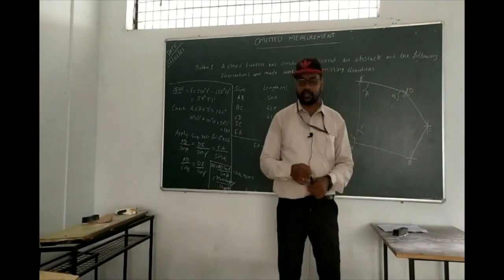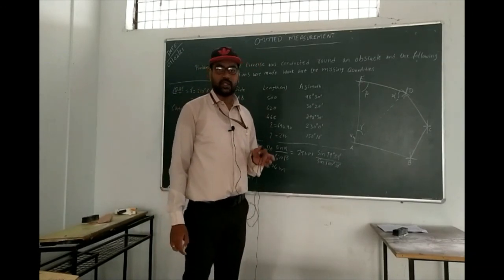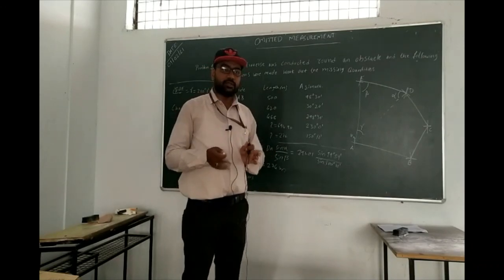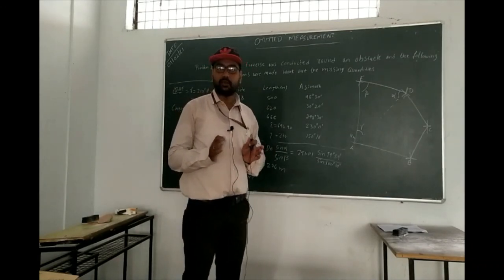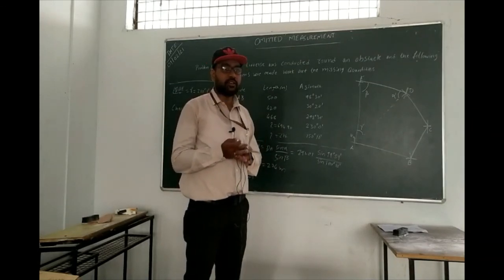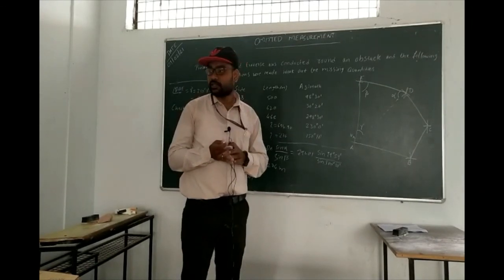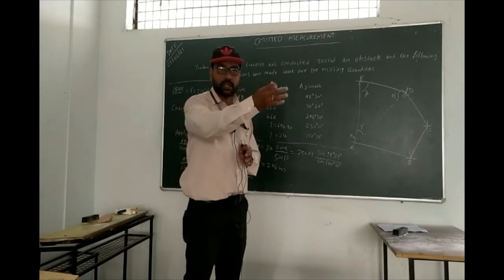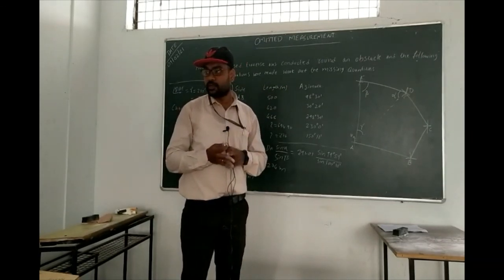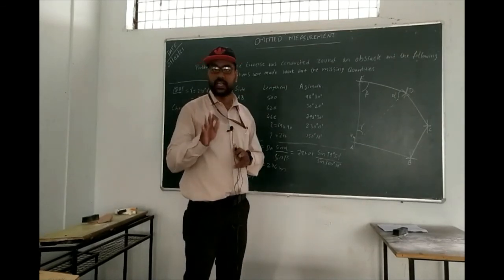In the next class I will start tachymetric survey. As concerned with the third unit, trigonometric leveling, these starting three units are very precious, because these three units talk about the problems. In the chain you will have errors, temperature and all those things will come. In the compass, closed traverse and closing error. And in leveling, you will have problems with the instrument method and rise and fall method. I am not going to take any offline class for that.